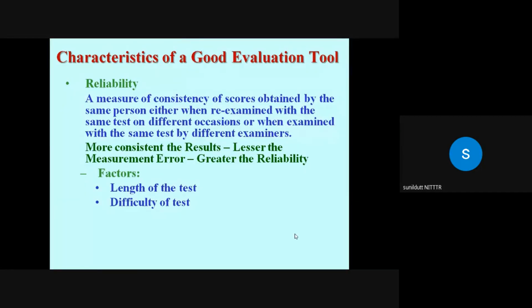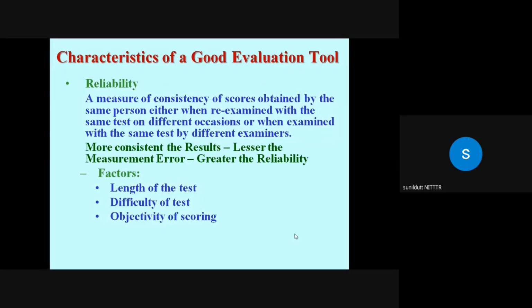Likewise, in the case of difficult tests, there should be an adequate difficulty level, and we should follow the normal probability curve. That is, at least 10% of questions should be of very difficult type, 10% of questions should be of very easy type, and 80% of questions should belong to average difficulty level. So we could get scores like 90, then 85, 81. So the spread of scores is more, so reliability will be enhanced.